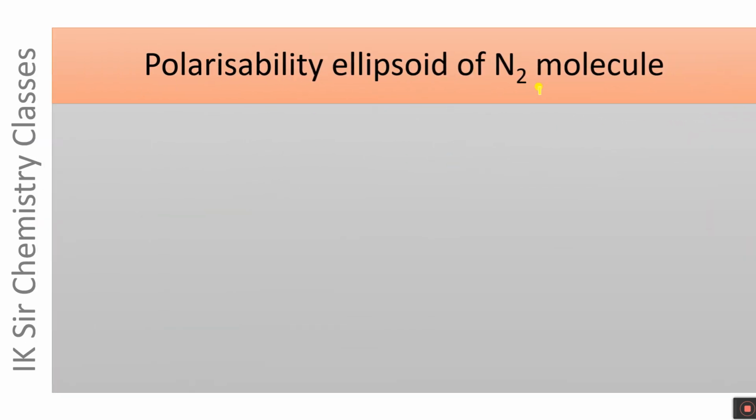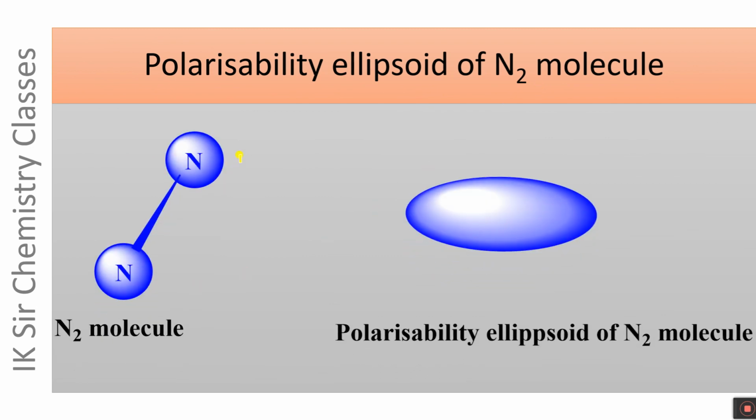Polarizability ellipsoid of N2 molecule is given below. It is N2 molecule. This is front nitrogen atom. This is rear nitrogen atom. If the electron present here of N2 molecule is displaced in this direction, it will be attracted back by the nuclei of both the nitrogen atoms, and hence it will be hardly polarized.